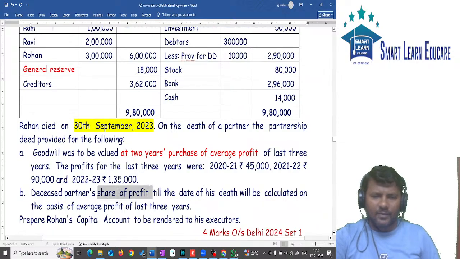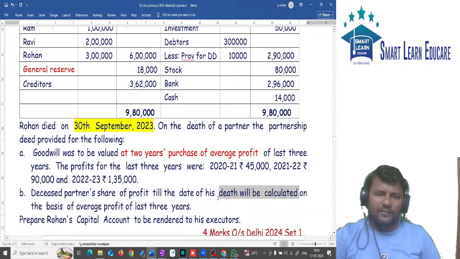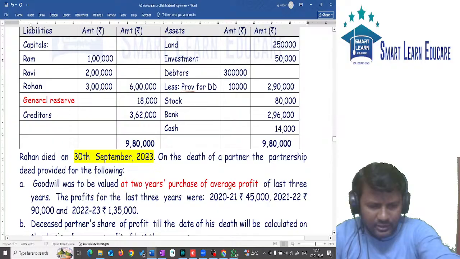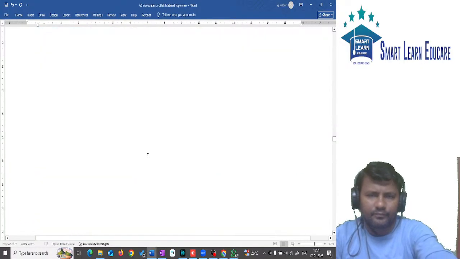Deceased partner's share of profit till the date of death is to be calculated on the basis of average profit of last 3 years. Whatever average profit you calculated, on that you should calculate P&L suspense. Question: prepare capital account and render the amount to the executor. So whatever balance we have, that balance should be transferred to executor. Try this question.